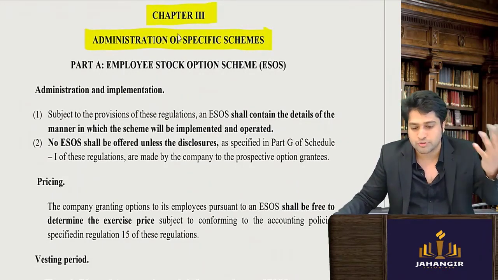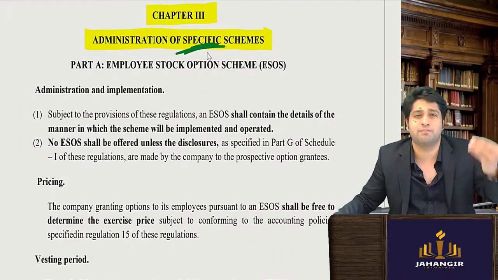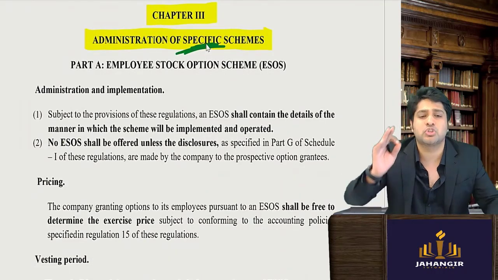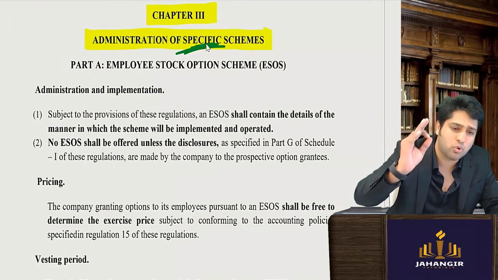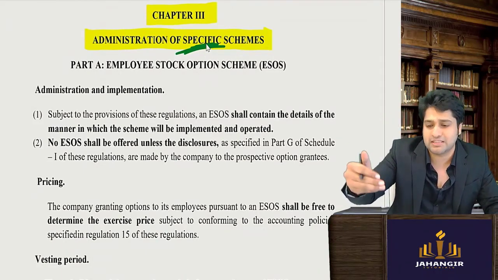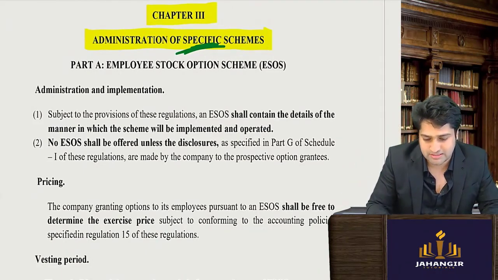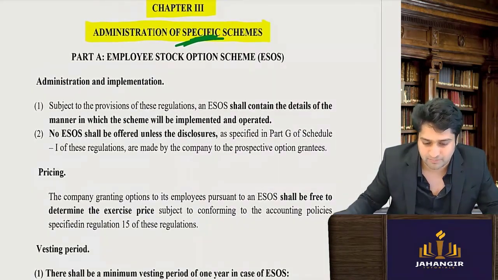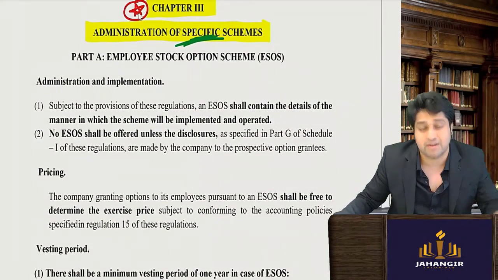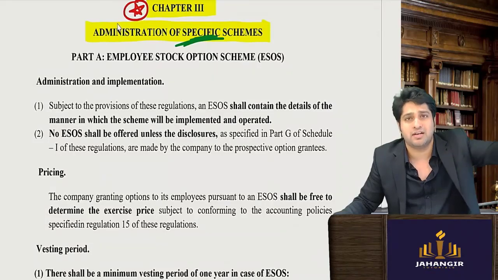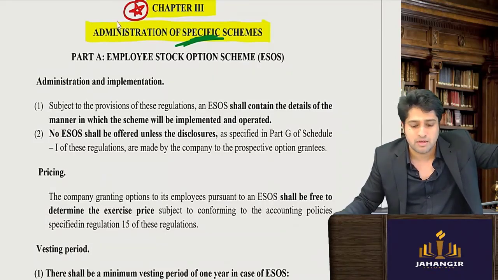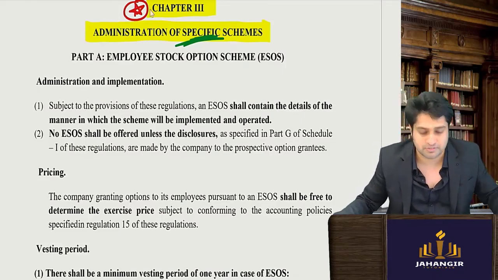Now all those 5 schemes are there. Their specific points are given, and it is so simple, you can score maximum marks. People get scared in this. Okay, let's see specific schemes, chapter number 3. Earlier we did chapter number 2. You can write the general provisions of the scheme. Now you'll write chapter number 3, which talks about the specific schemes.